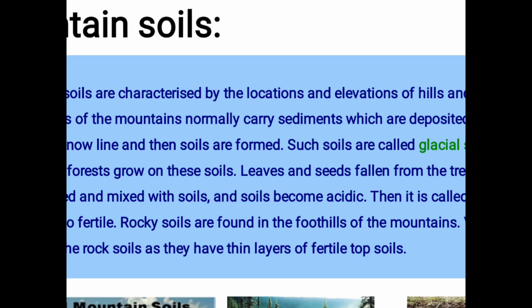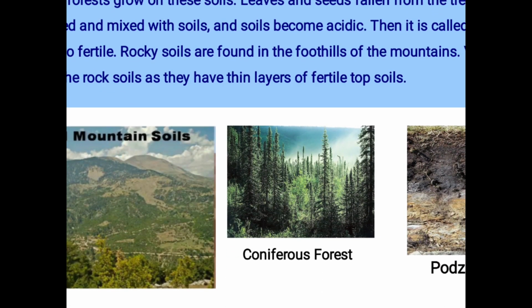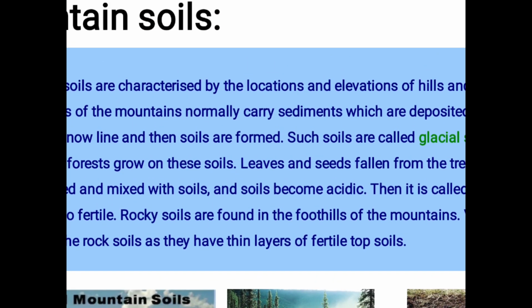The glaciers of the mountains normally carry sediments. Not rivers, the glacier also carries sediments, right? Which are deposited in regions below the snow line. Do we have the snow line here? We don't have the snow line here. Anyway,